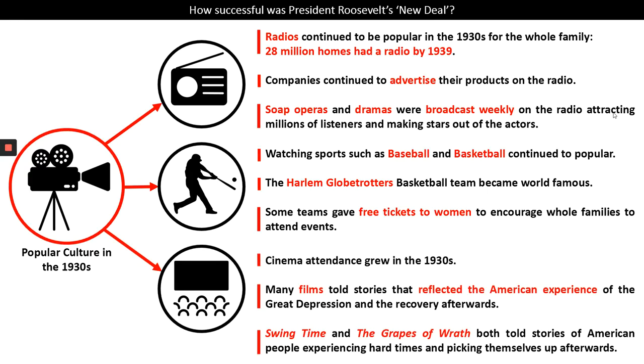And cinema attendance grew in the 1930s, just as it was doing in the 1920s. Many films that were made in the 1930s reflected the American experience of the Great Depression and the recovery afterwards. People really connected with the topics that were being told in these films. Films like Swing Time and The Grapes of Wrath both told stories of American people experiencing difficult times, but then recovering afterwards.